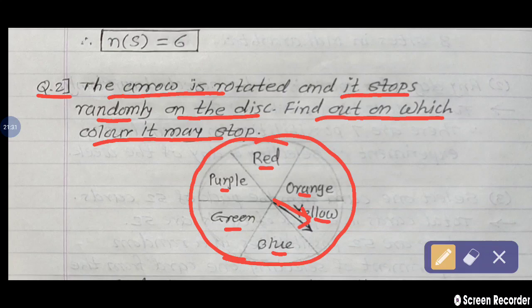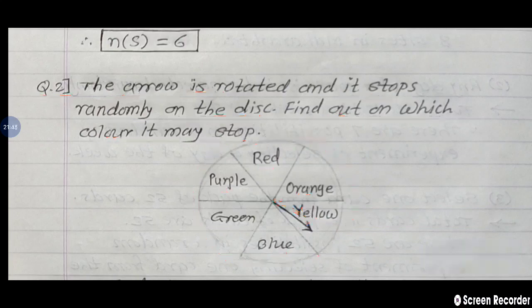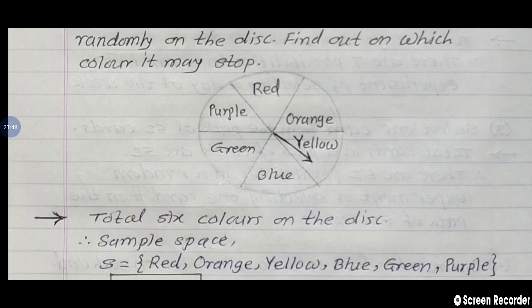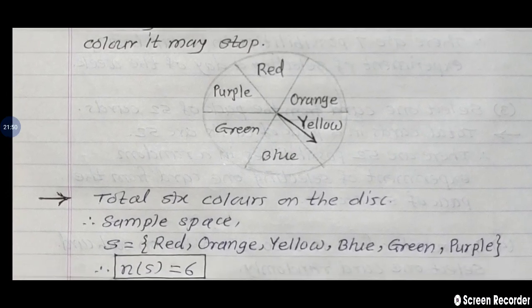So let's see the question. Read the question carefully. We rotated this disc. Find out on which color it may stop. So answer. So how many colors are here? Total 6 colors. So first of all we write the sample space.